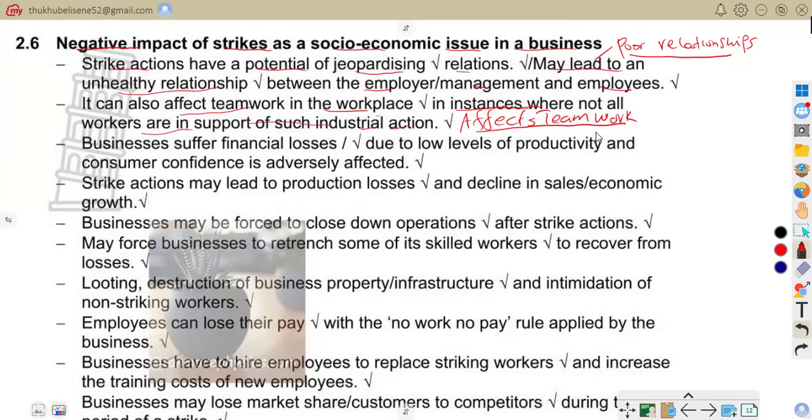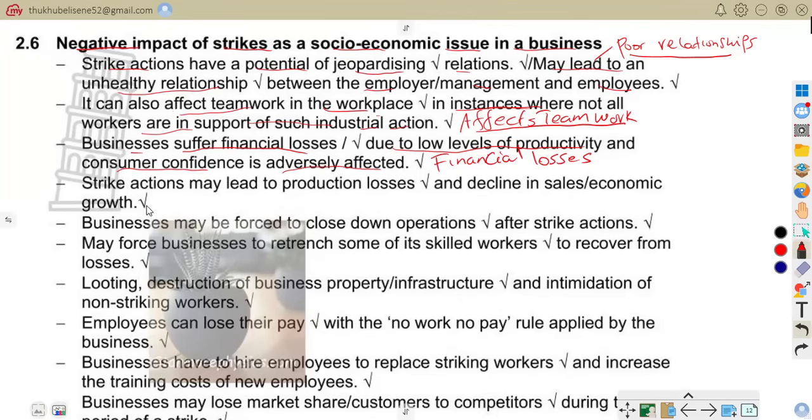So, business suffer financial losses due to low levels of productivity and customers' confidence is adversely affected. Here we're talking about financial losses. Business lose money because production is going to decrease.